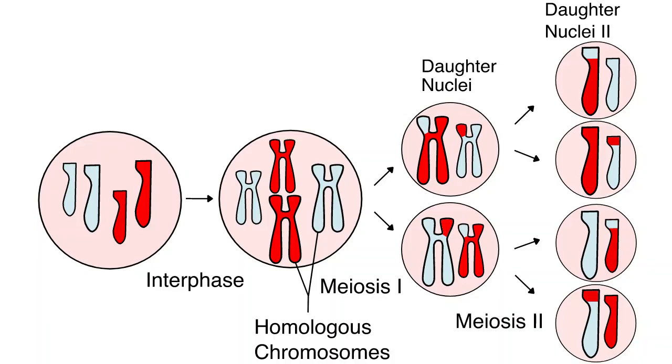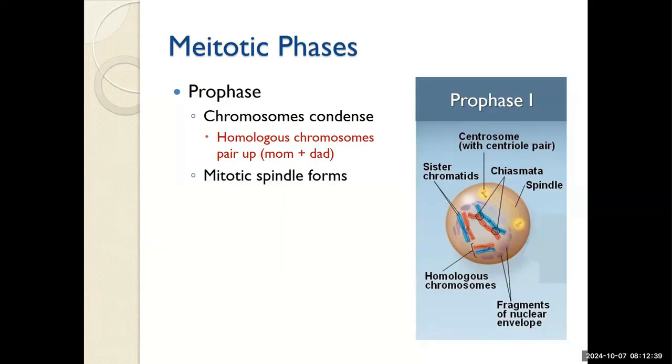Meiosis is basically similar to mitosis, except that there will be 2 subsequent rounds of division, halving the material so that instead of the 2 cells with a complete genome that we see in mitosis, we then get 4 cells with only half the information. So in prophase 1, in mitosis, we saw chromosomes condense and a mitotic spindle form. The same is happening in meiosis.